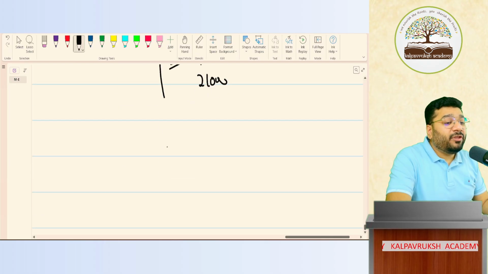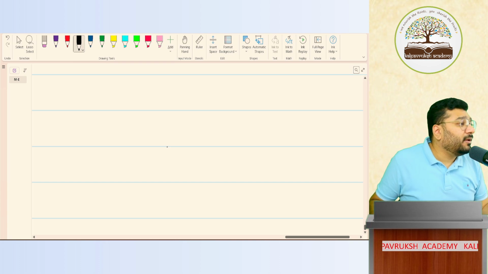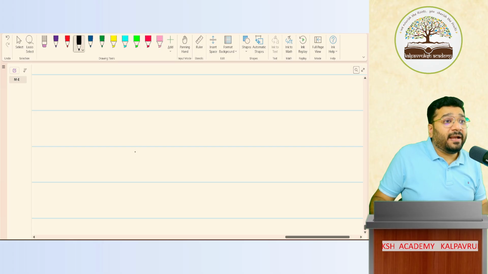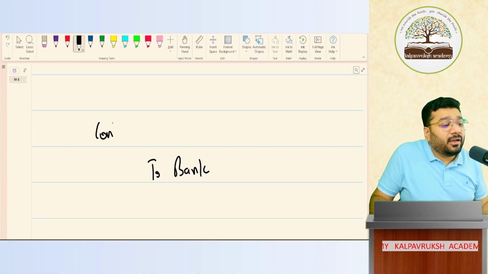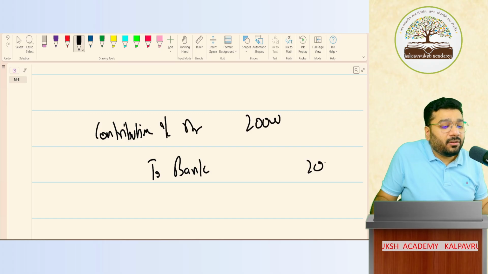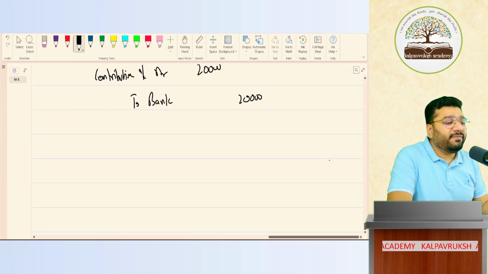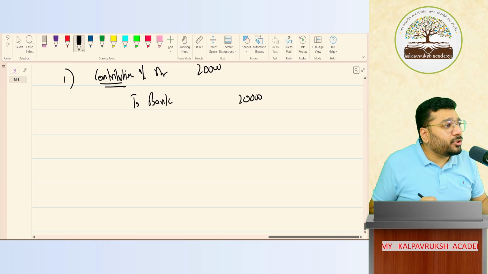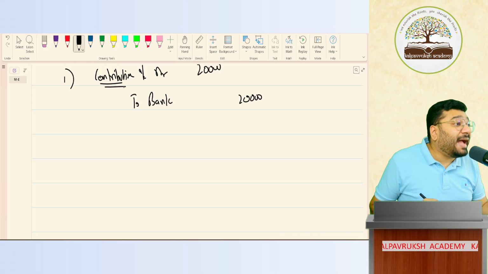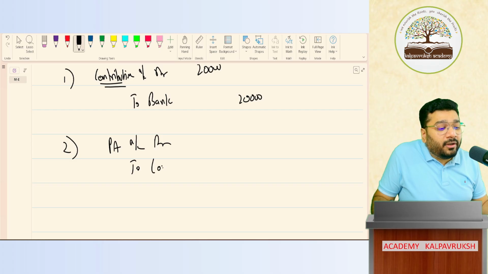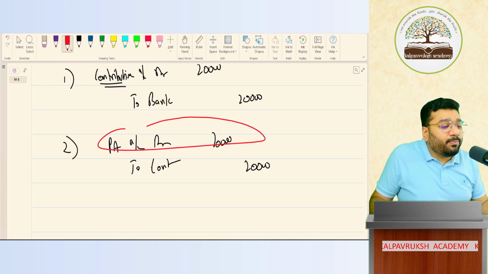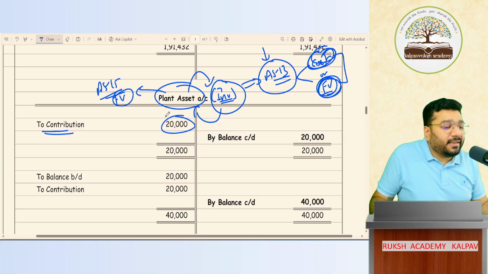So now, when you make the investment in the plan assets, what is the entry? When you make the investment, money goes out of your bank account. And where does the money go? To the contribution account. So contribution account debit 20,000 to bank. This entry you will pass first when the investment is done. Then whatever money is there in the contribution account, at the end of the year, you will transfer it to the plan asset account. What is my transfer entry? Plan asset account debit, to contribution account 20,000 is the posting.